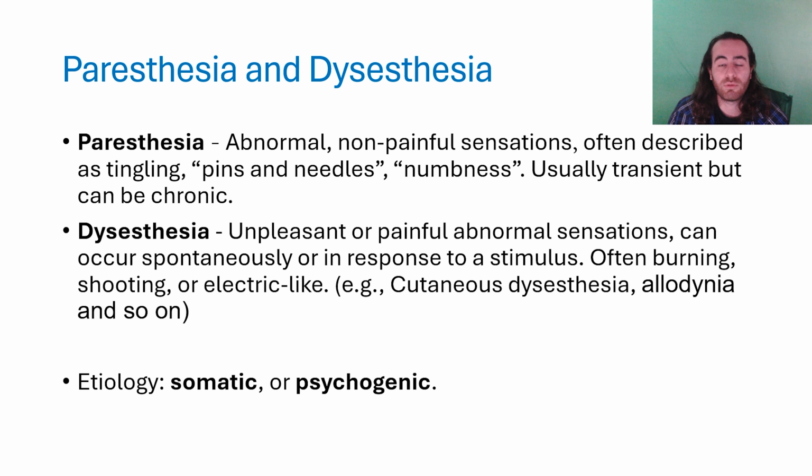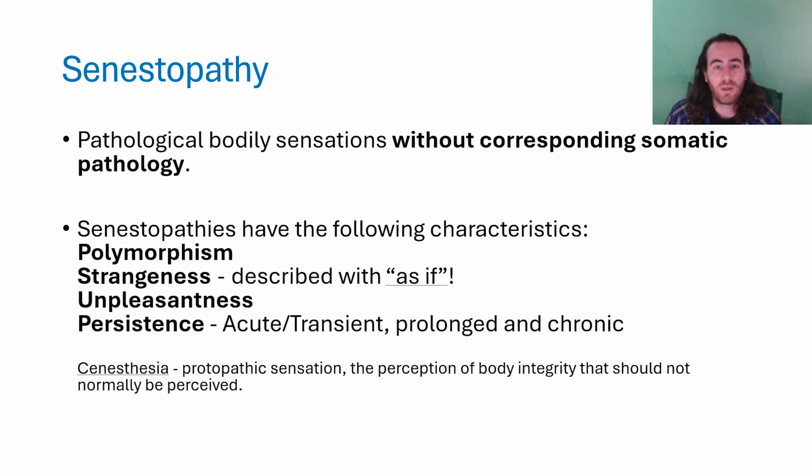Somatic causes may include a variety of conditions like direct tissue damage, diabetes, infections, traumatic brain injury, and so on, and psychogenic causes may also vary. They can present with conversion disorder, asthenic syndrome, anxiety, depression, PTSD, psychotic conditions, and so on.